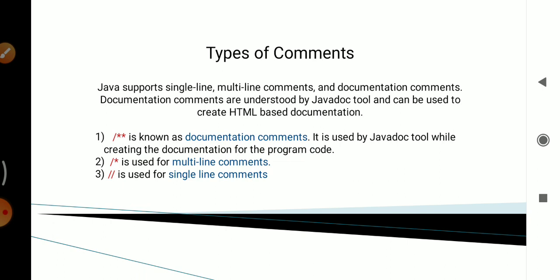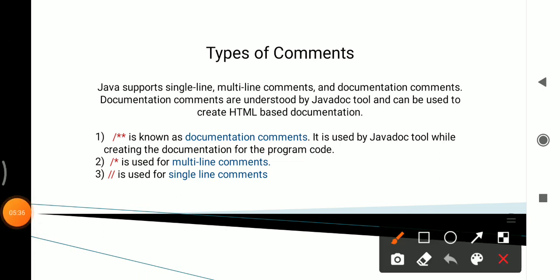This is Java documentation comments declared as slash double star, and Javadoc tools are used while creating the documentation for program code. It provides information about the class for users of the class to read.